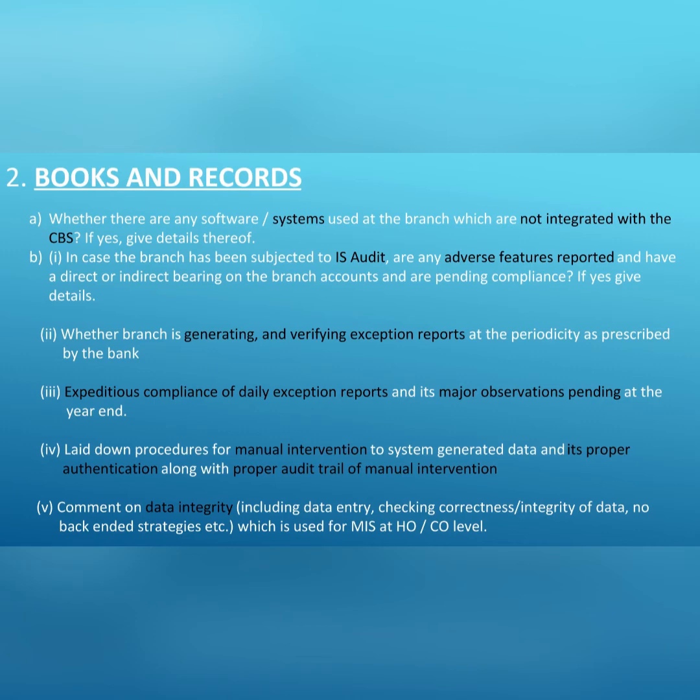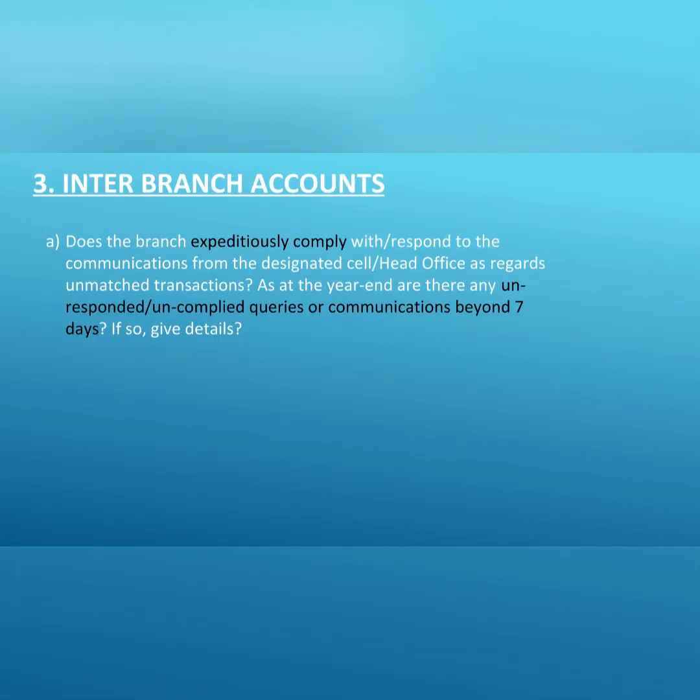Thirdly, exception reports. We need to inquire from the branch officials whether they are generating and verifying such reports at the periodicity prescribed. If yes, then whether there is expeditious compliance of daily exception reports. If there are any major observations pending at the year end, then the same are also to be reported. Also, we need to comment upon data integrity for MIS.